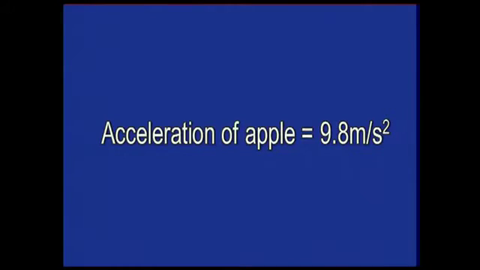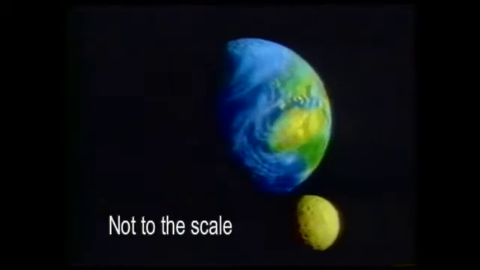Now, having reached so far, Newton had to support his argument by actual calculations. How did he proceed further? Newton knew that the acceleration of the apple or the other objects falling towards the earth is 9.8 meter per second square. He decided to calculate the acceleration of the moon also.